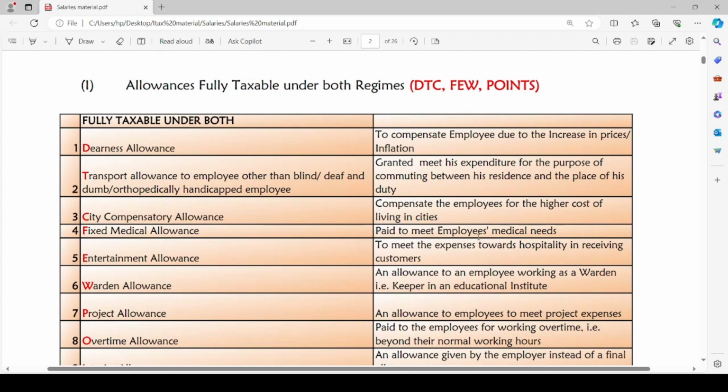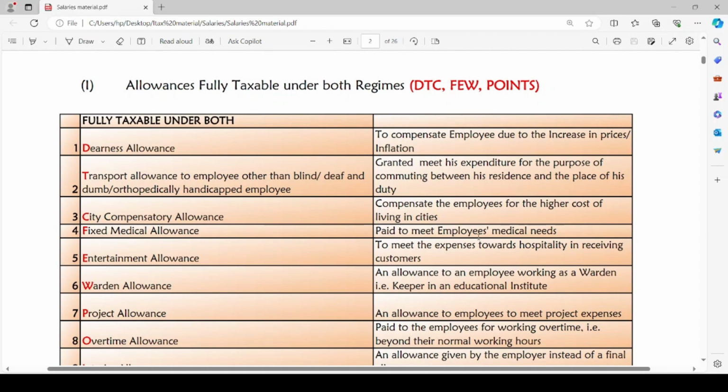The transport allowance is granted to meet the expenditure for the purpose of commuting between the employee's residence and the place of his duty, that is his office. The transport allowance given to the employee who is other than a blind, deaf, dumb or orthopedically handicapped employee will be fully taxable. City compensatory allowance is compensation to the employees for higher cost of living in the cities. So DTC stands for DA allowance, transport allowance and city compensatory allowance.